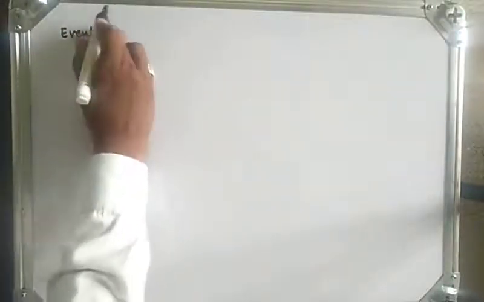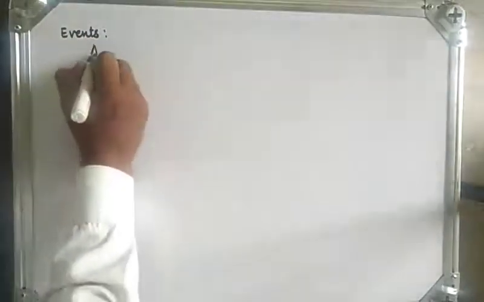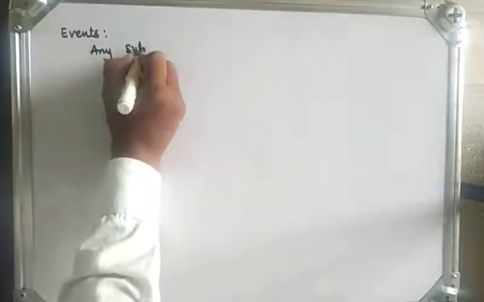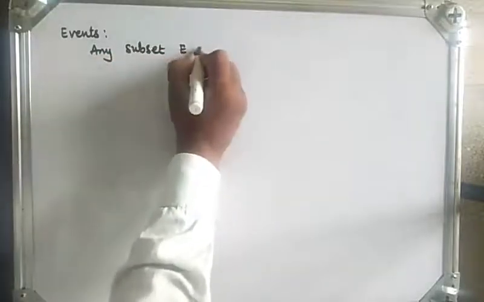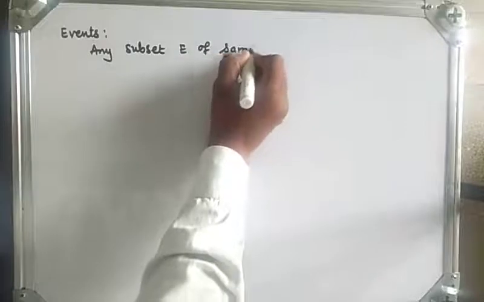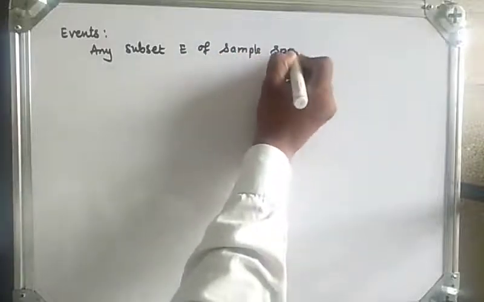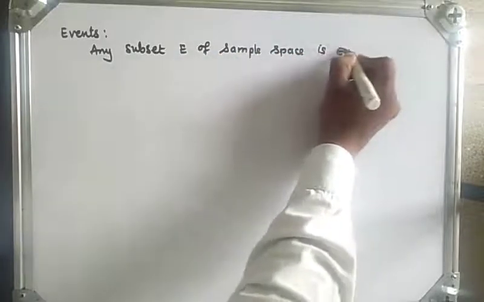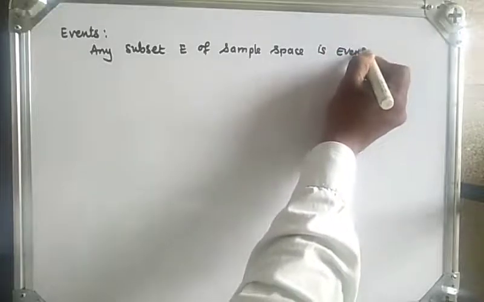Hello students, in the previous lecture we have seen events. So what is the definition of events? Any subset E of the sample space is known as an event. Any subset E of the sample space is an event. We have seen examples also, right?